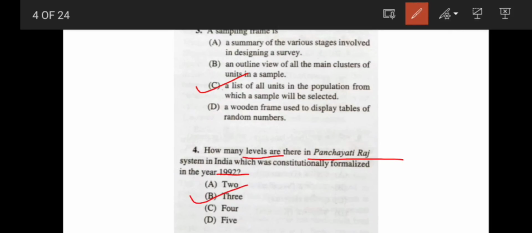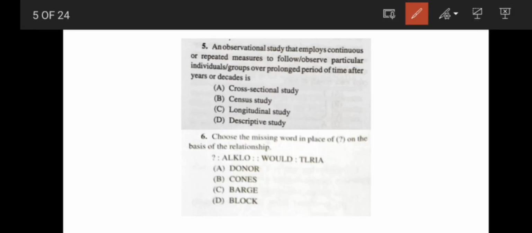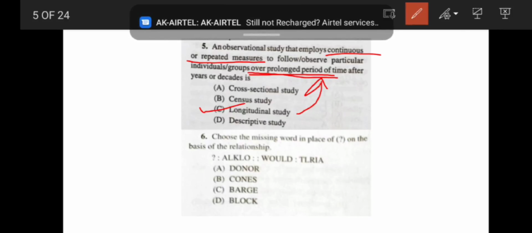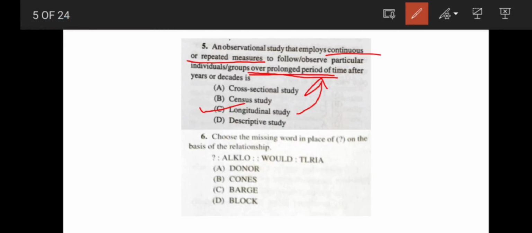So the correct answer is option B. Coming to the next question, an observational study that employs continuous or repeated measures to follow particular individuals or groups over a prolonged period of time, after years or decades, is known as a cross-sectional study, census study, longitudinal study, or descriptive study. The correct answer would be longitudinal study, because only in a longitudinal study is it done for a long period of time.